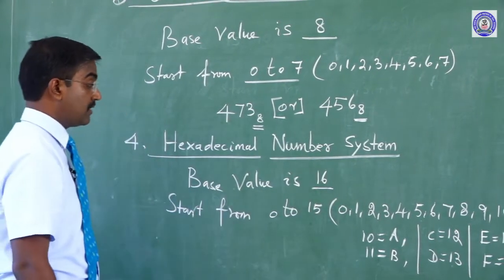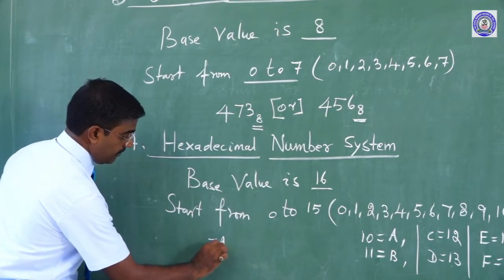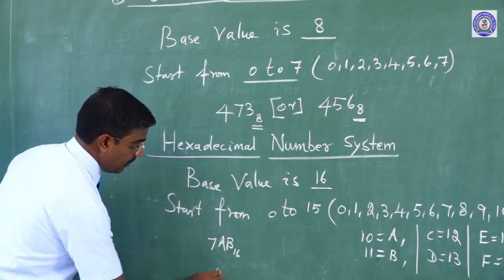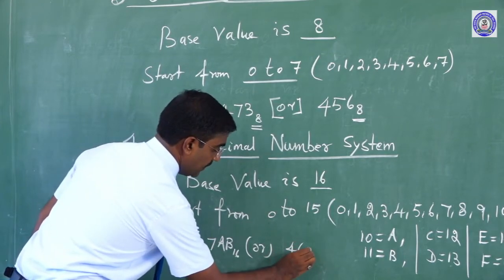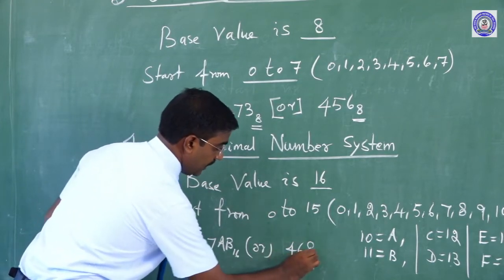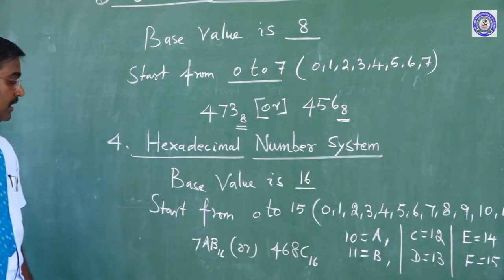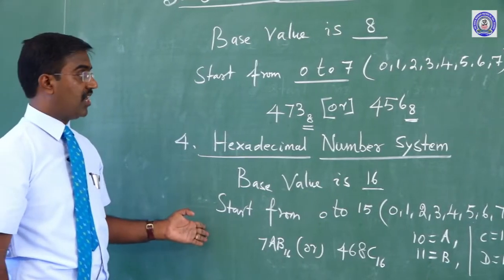Now a hexadecimal number example: A7AB base 16 or 468C base 16. This is the hexadecimal number system.